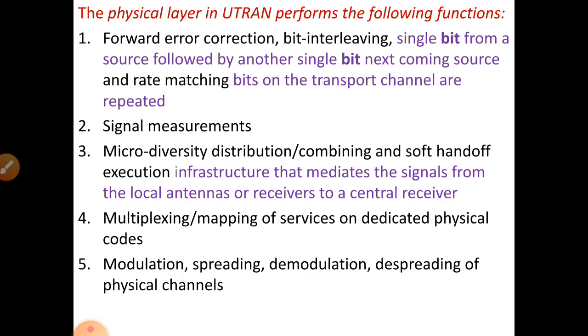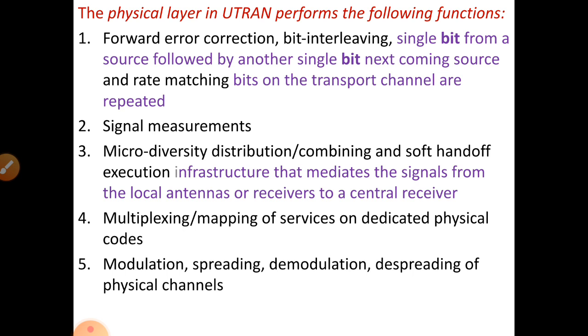Next, the physical layer in UTRAN performs the following functions. The first function is forward error correction, a technique used for error detection and correction. The second is bit interleaving: a single bit is delivered from one source, and this single bit is followed by another single bit from the next source. That is bit interleaving. There is no definition given in the textbook, so for your highlighting, just write bit interleaving.